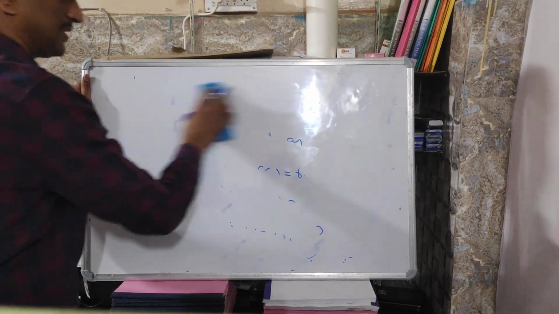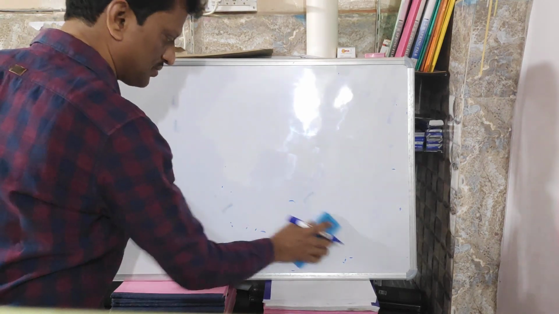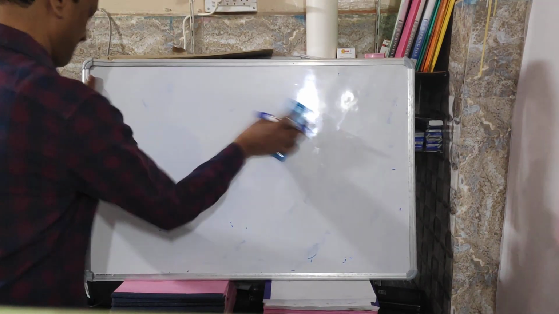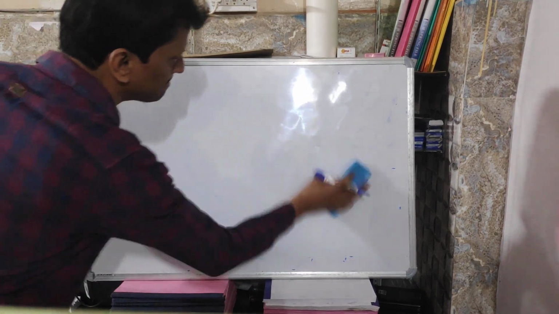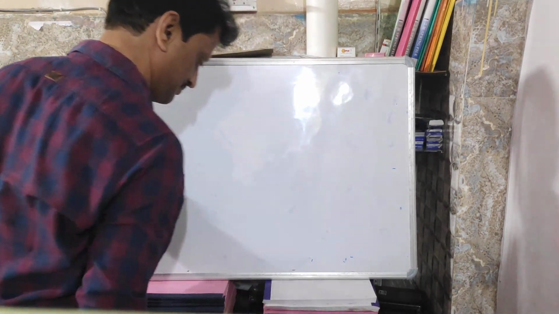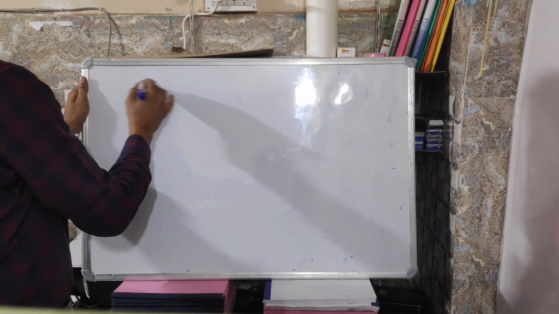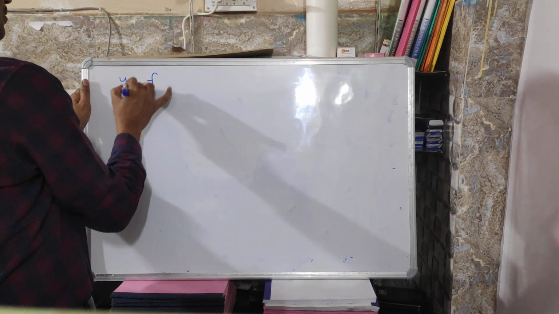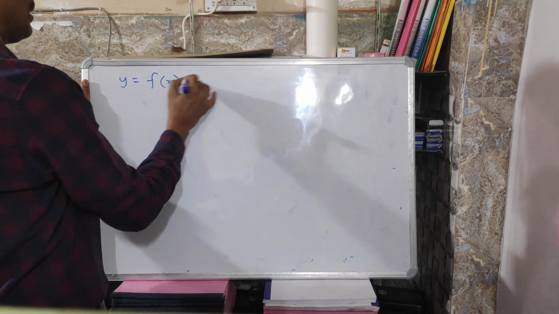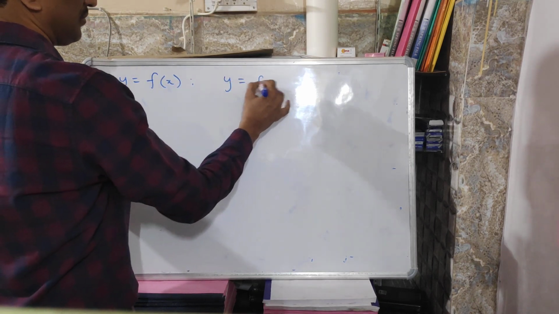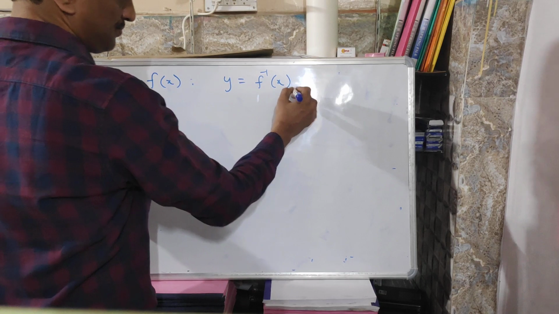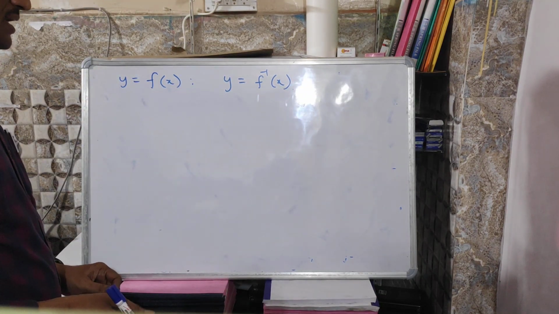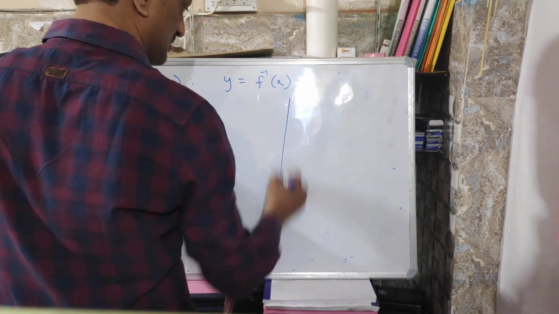Let me explain properties and also examples. y equals f of x and y equals f inverse of x. These two functions are mirror images of each other with respect to the line y equals x.